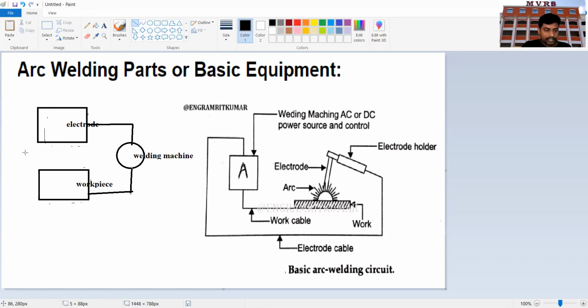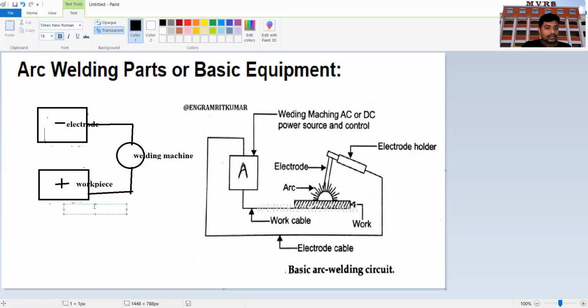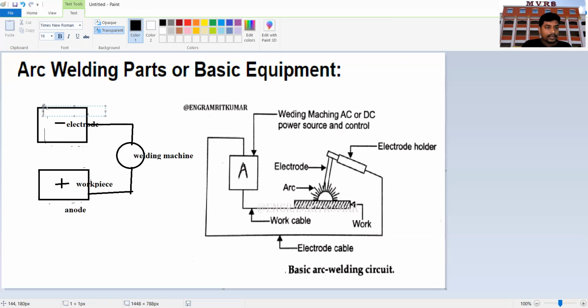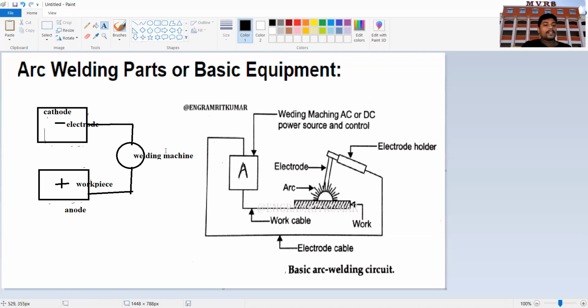I am just drawing this schematic diagram here. Consider this as negatively charged and this as positively charged. You call this an anode, this is an anode, and this is a cathode.